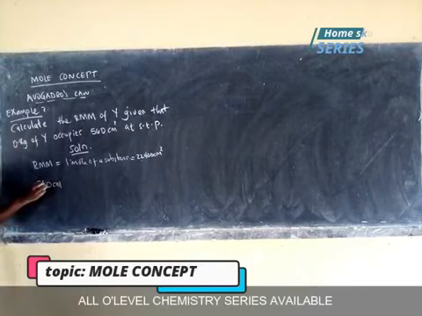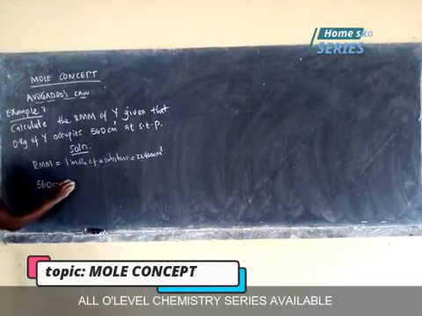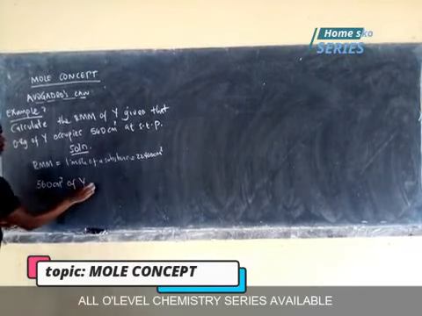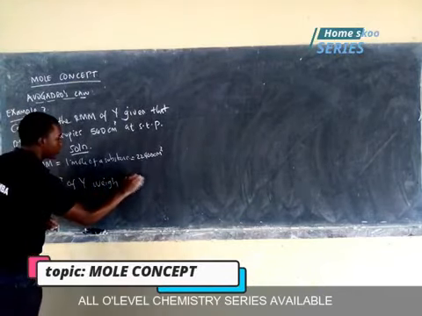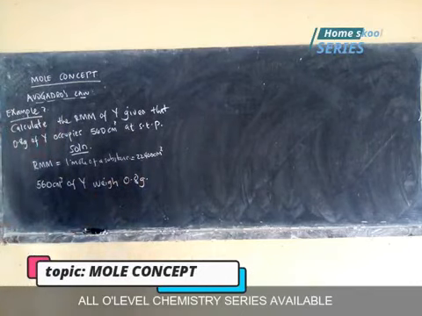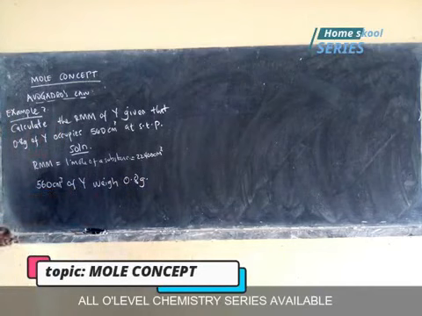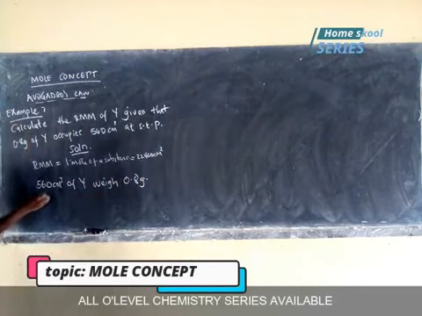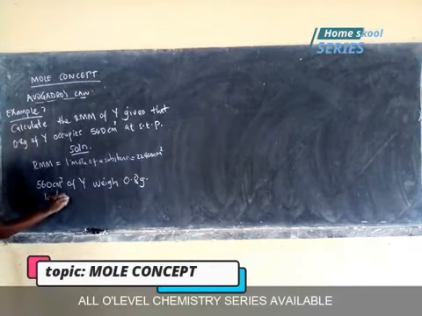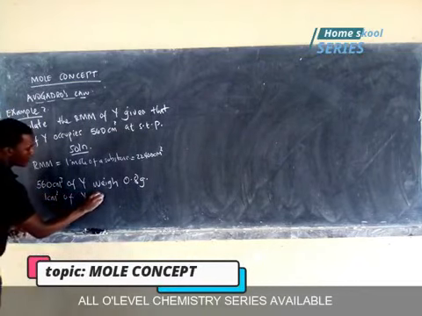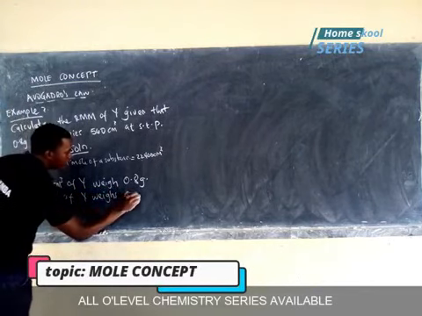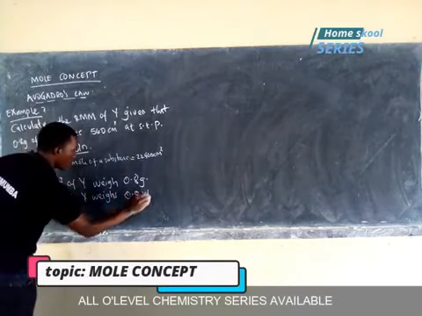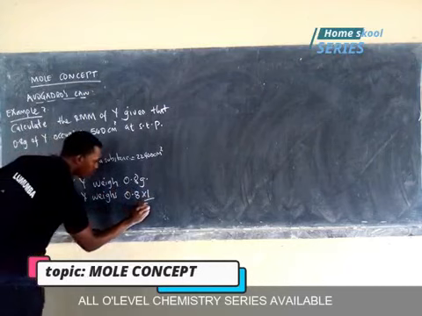560 cubic centimeters of Y weigh 0.8 grams. So if 560 of Y weigh 0.8 grams, what of the 1 cubic centimeter of Y weighs, cross multiply 0.8 times 1 divided by 560.